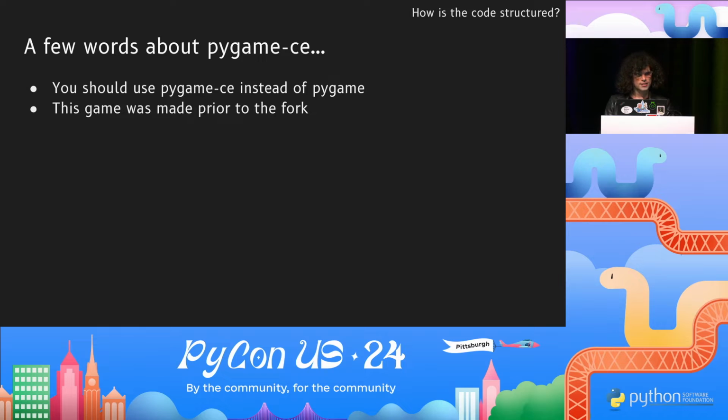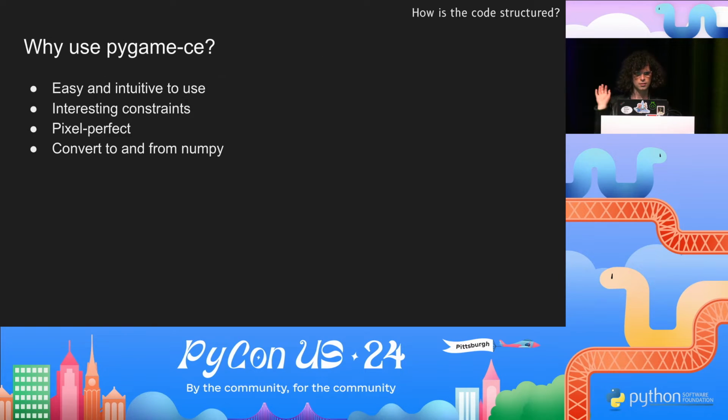Before I dive into pygame-ce, I just want to say a few quick words because there's been drama since I made this game. Pygame-ce, or Community Edition, is a fork of Pygame. I'm not going to get into what the drama was or what the difference is, but suffice to say, you should use pygame-ce instead of pygame. However, Procemon was made prior to the fork. It does actually use pygame. I'm going to do my best to refer to it as pygame-ce for all of you aspiring indie developers.